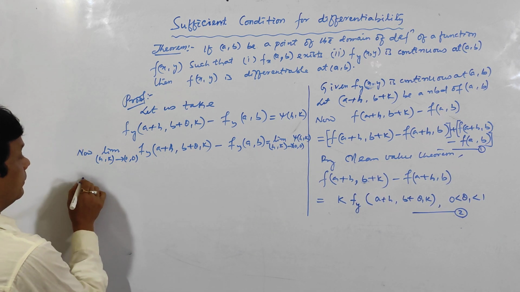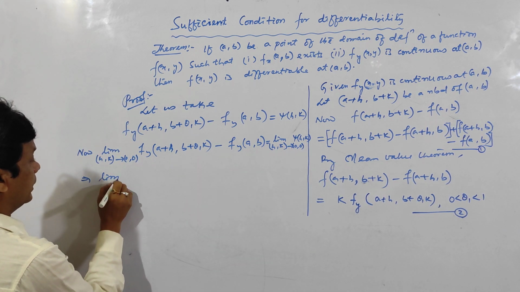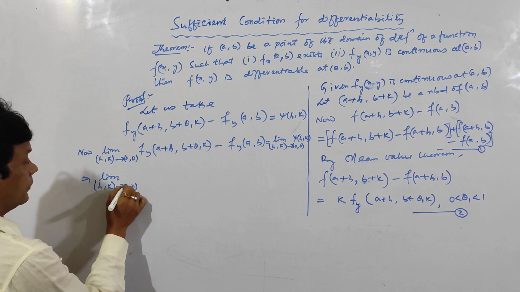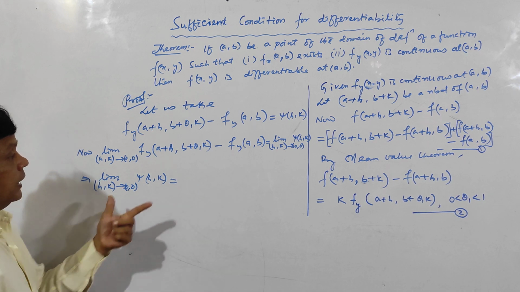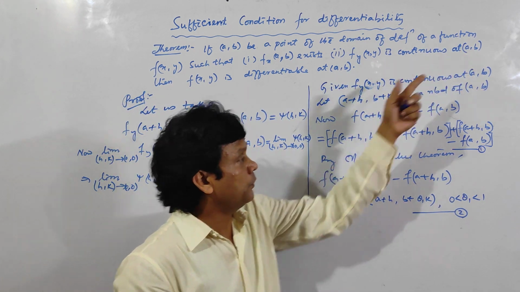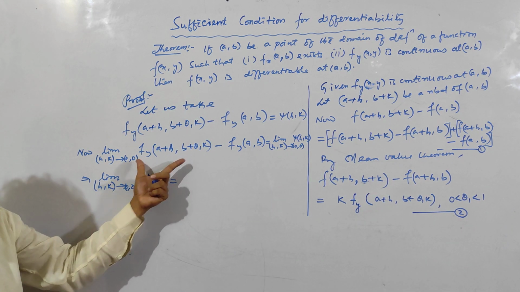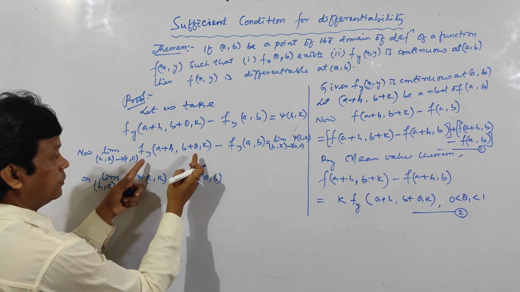Clear? Now it implies, I am taking this one on the left hand side, I am writing this one. Limit as (h, k) tends to (0, 0) of psi of (h, k) is equal to, and given fy is continuous at (a, b), it means this quantity will become fy at (a, b).